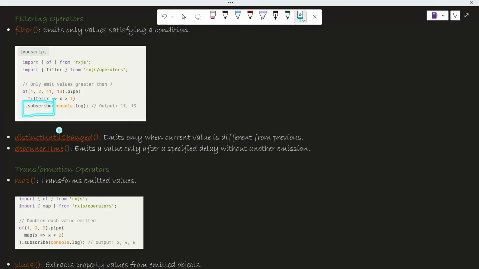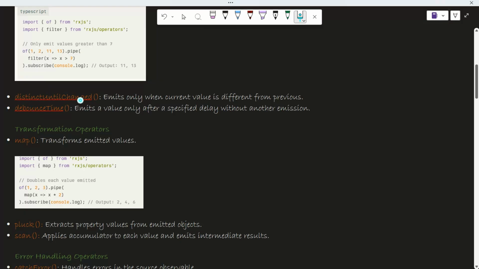Observables need to be subscribed. We need to either subscribe or unsubscribe. Whenever our work is complete, we need to unsubscribe so that we can avoid the memory leakage problem. Otherwise you need to subscribe to get the value.